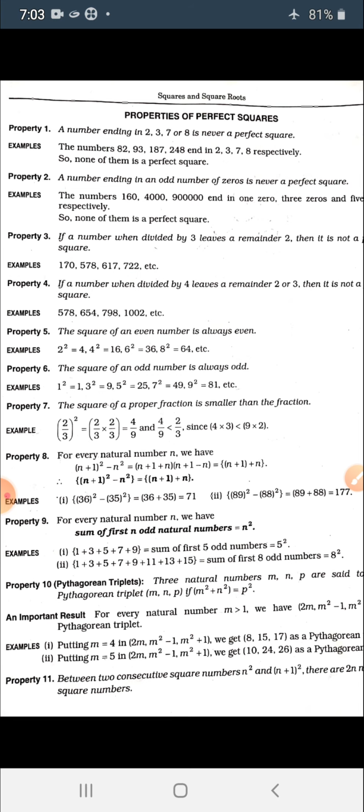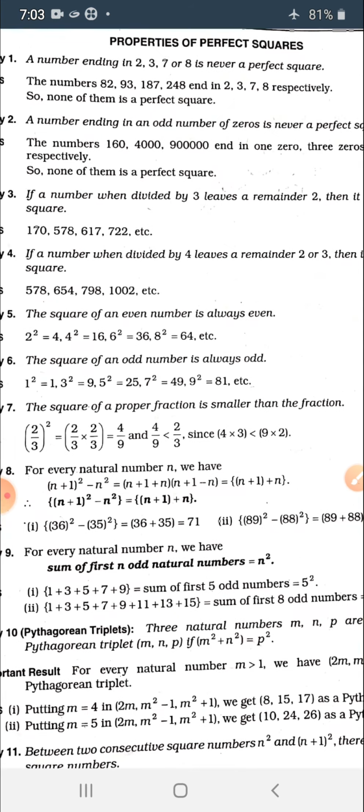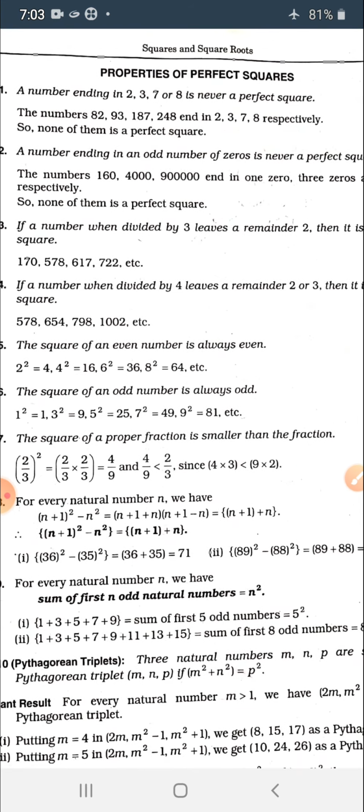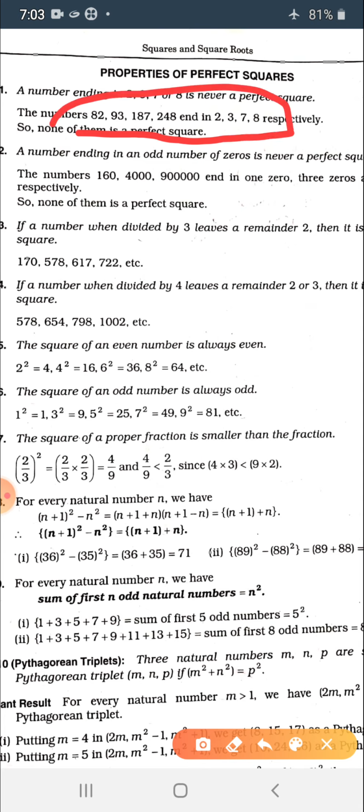So a number whose ones place is occupied by 2, 3, 7, or 8 will not be a perfect square. And the examples have been given here.